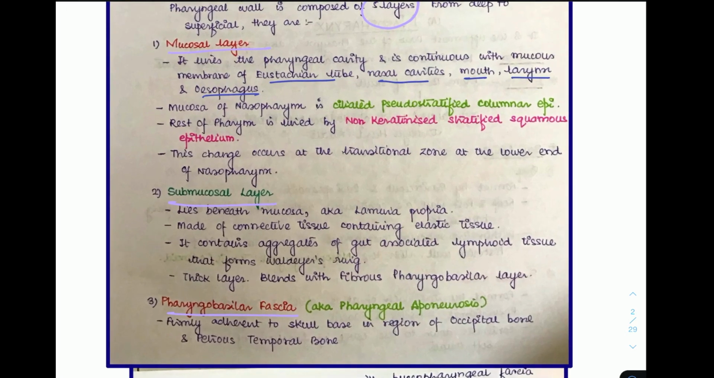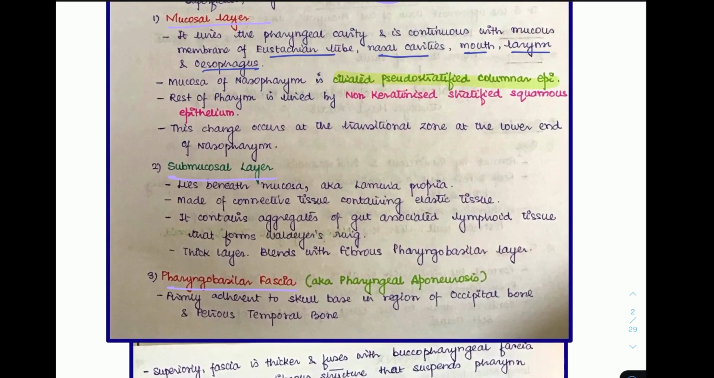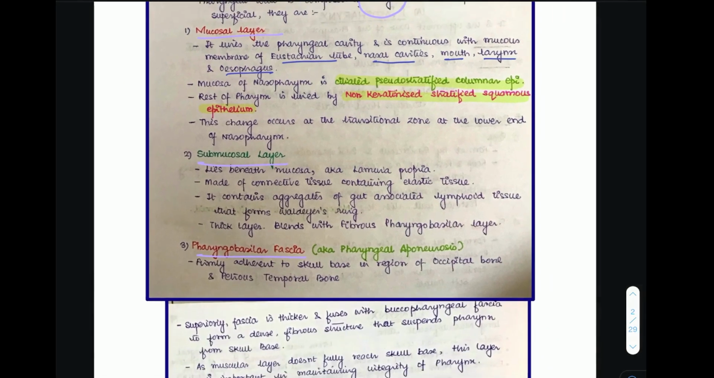Mostly, the mucosa of the nasopharynx is the ciliated pseudostratified columnar epithelium, which is the respiratory epithelium, as in continuation from the nasal cavity. Whereas the rest of the pharynx is lined by a non-keratinized stratified squamous epithelium. This change in epithelium is occurring at the transitional zone, which is located at the lower end of the pharynx.